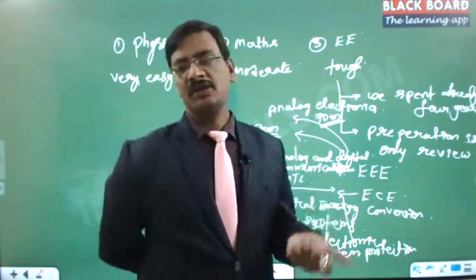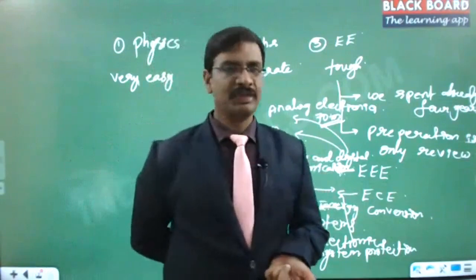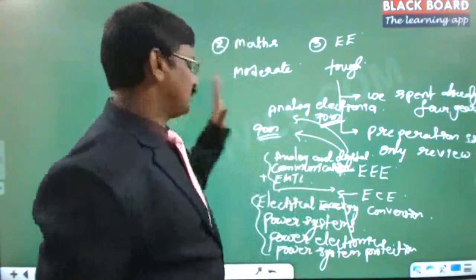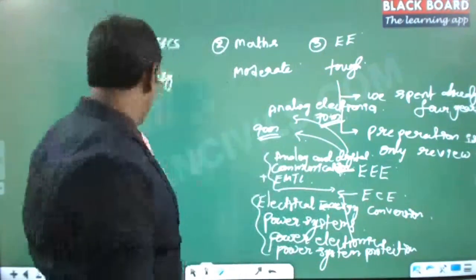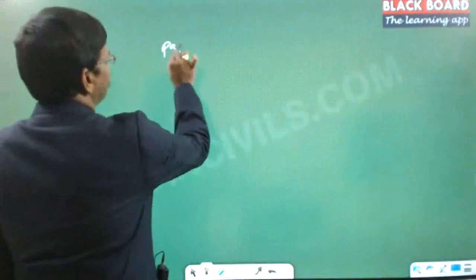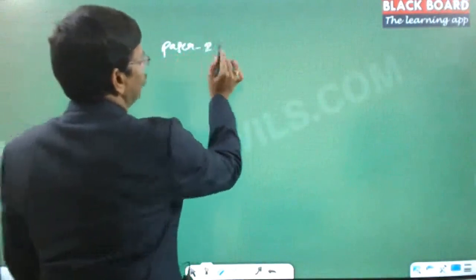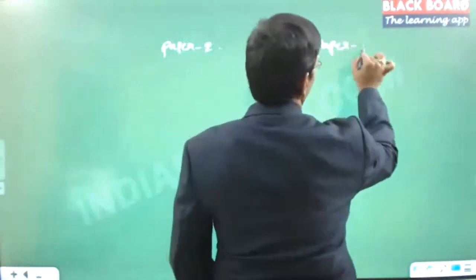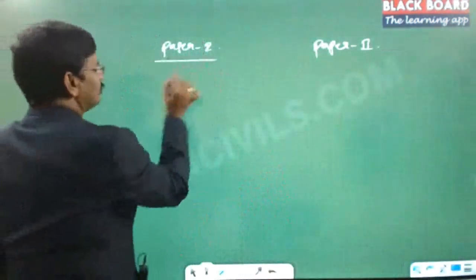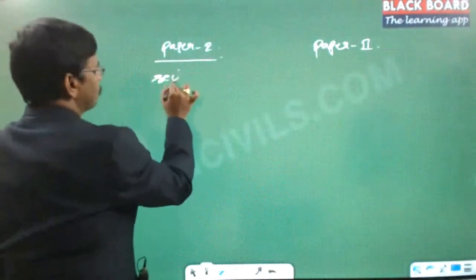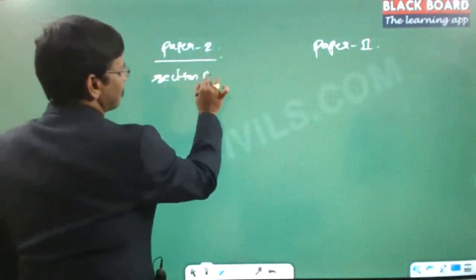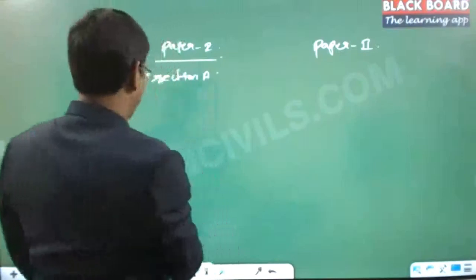And why I call this a level playground is when we compare with all these three optional subjects, and we used to have the paper pattern like this. We have paper 1 and we have paper 2. And in paper 1, we have section A and we have section B.